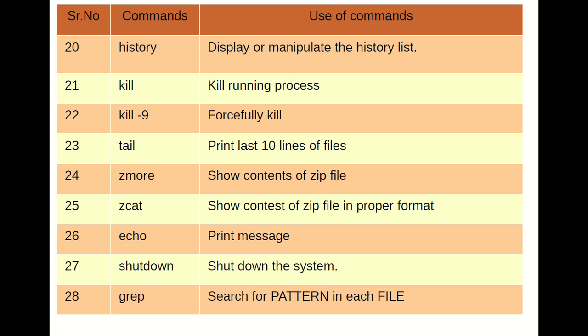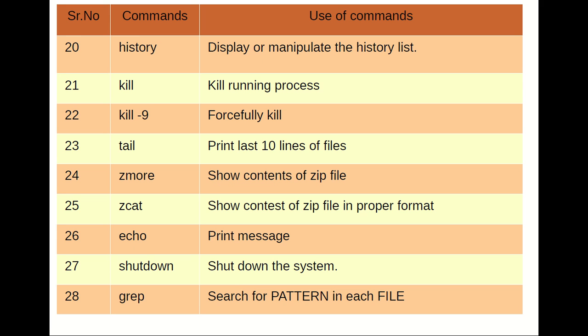Okay, history command, display or manipulate the history list, whatever commands up till now we have seen. Kill command, if I want to kill a particular process, at that time I can use the kill command. But in rare cases, if you are working on a real-time application, at that time think before killing any particular process ID. Okay, kill -9, I can forcefully kill the process.